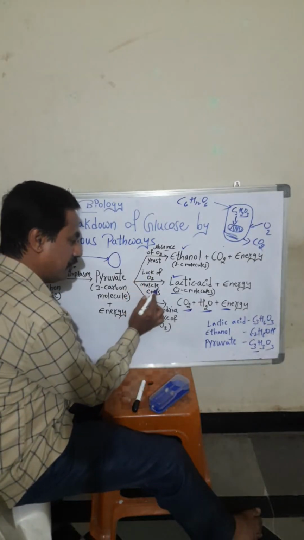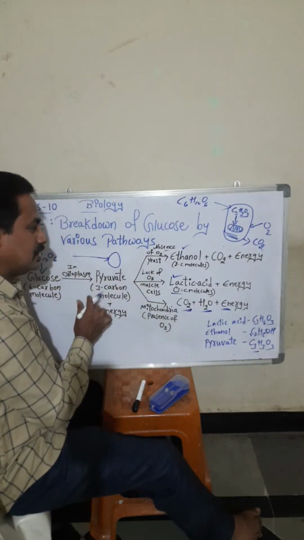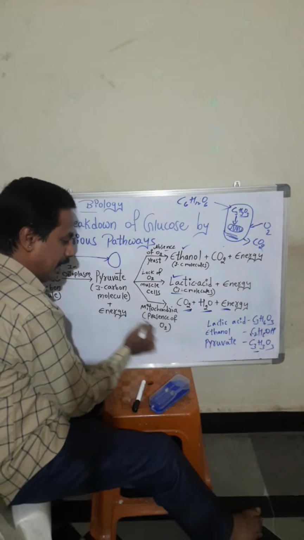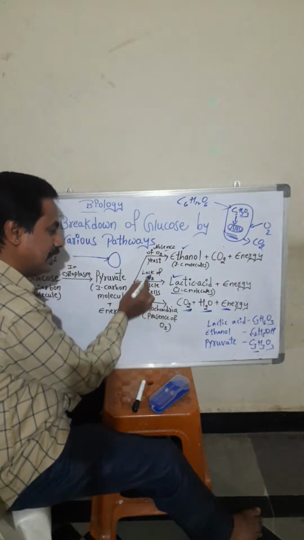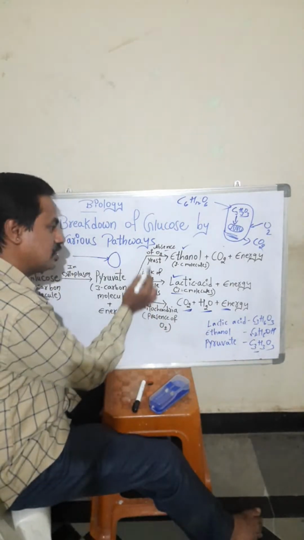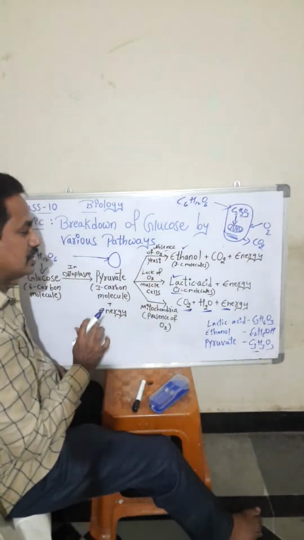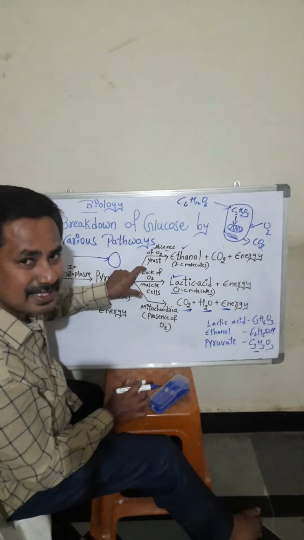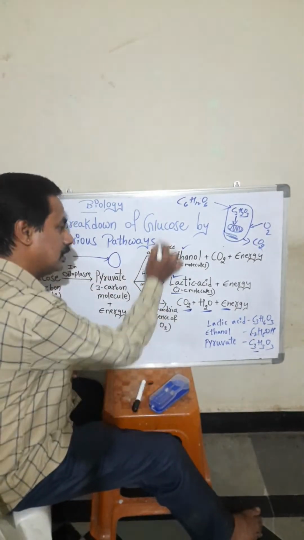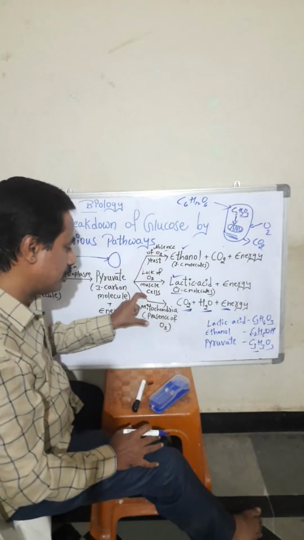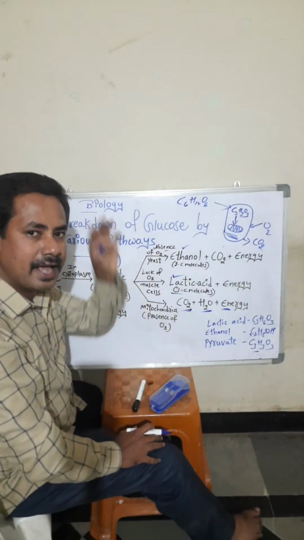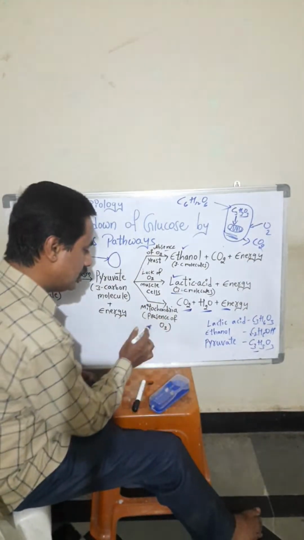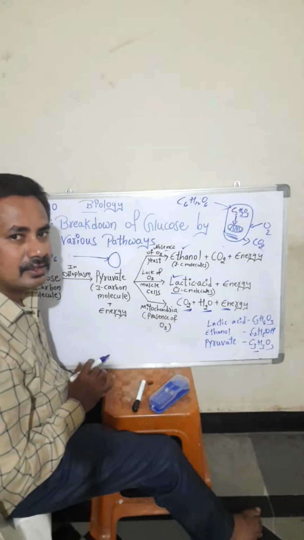Where does it happen? In muscle cells. Just remember: in mitochondria there is presence of oxygen, in muscle cells lack of oxygen, in yeast absence of oxygen. Yeast and muscle cells come under anaerobic respiration. Mitochondria, presence of oxygen, is aerobic respiration.